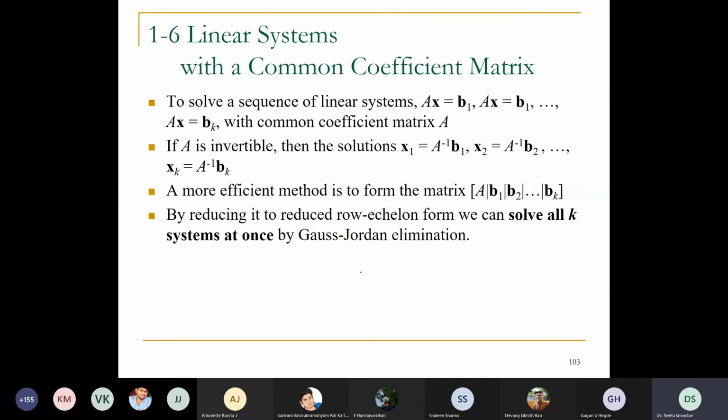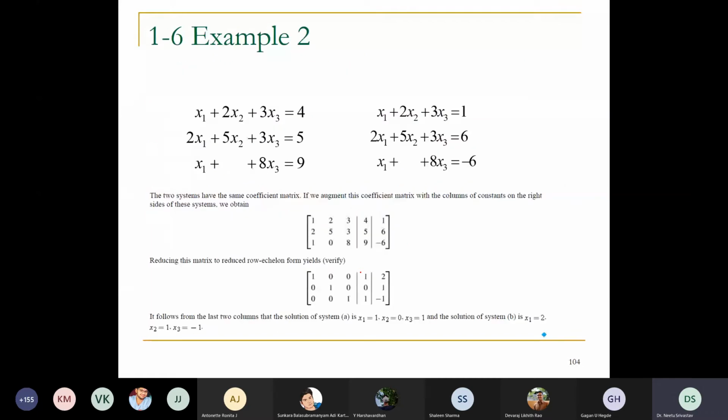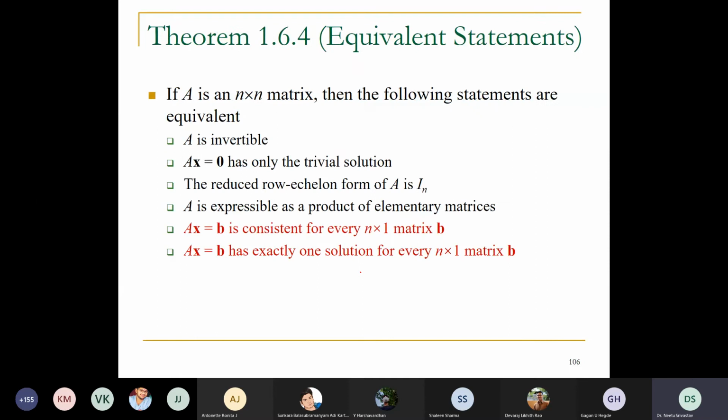So this we have also done. All these things we have done. This is a relation between whatever results you have studied. This is what linear algebra is: whatever you have done in a lengthy way, it brings into one statement form, and you can say that these statements are equivalent or these statements are true.